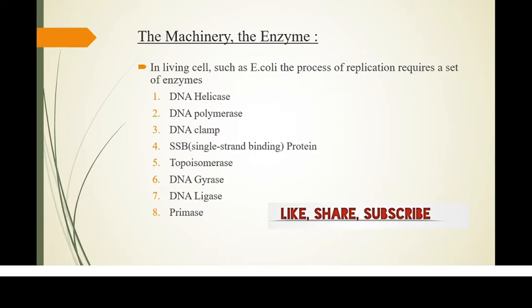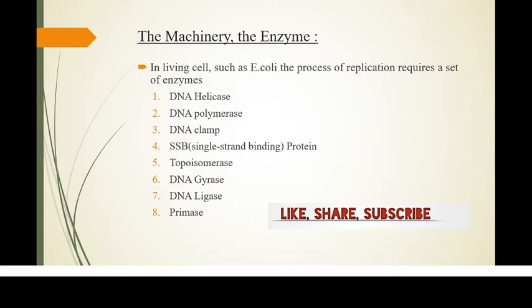Now, the enzymes required for DNA replication are: the first one is DNA helicase. The DNA helicase enzyme separates the two DNA strands at the point of replication. DNA polymerase. These enzymes are responsible for catalyzing the addition of nucleotides. DNA clamp. It is a protein which prevents the elongating DNA polymerase from dissociating from the DNA parental strand. SSP protein. The SSP proteins are also known as single strand binding proteins, which maintain the strand separation.